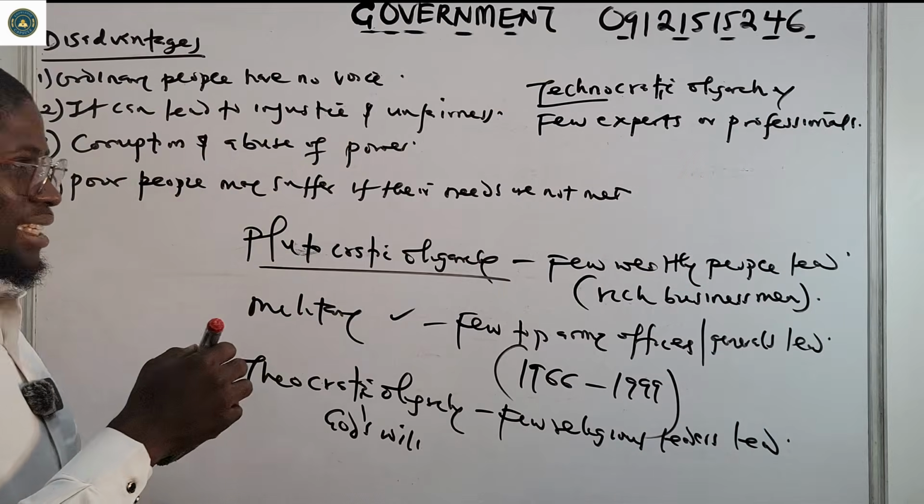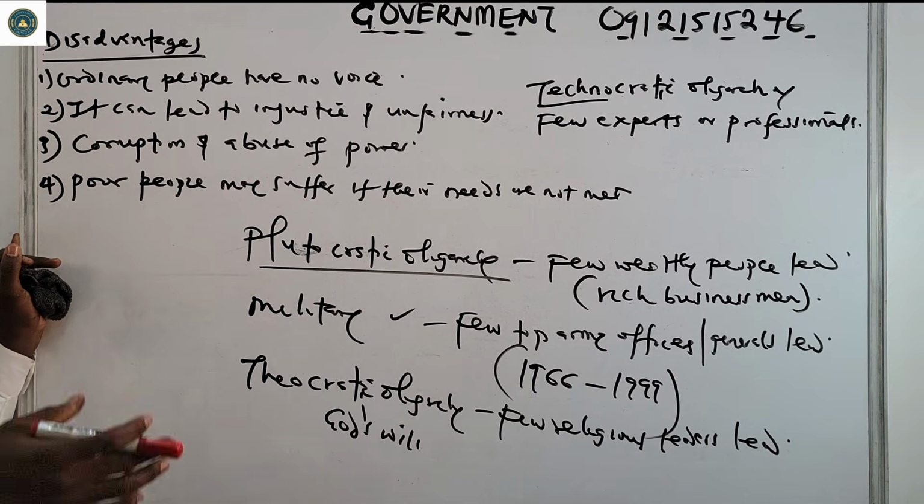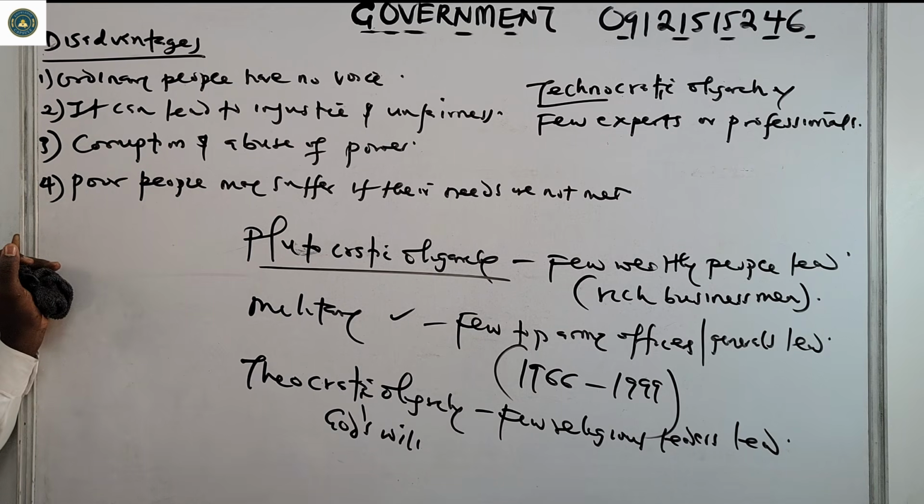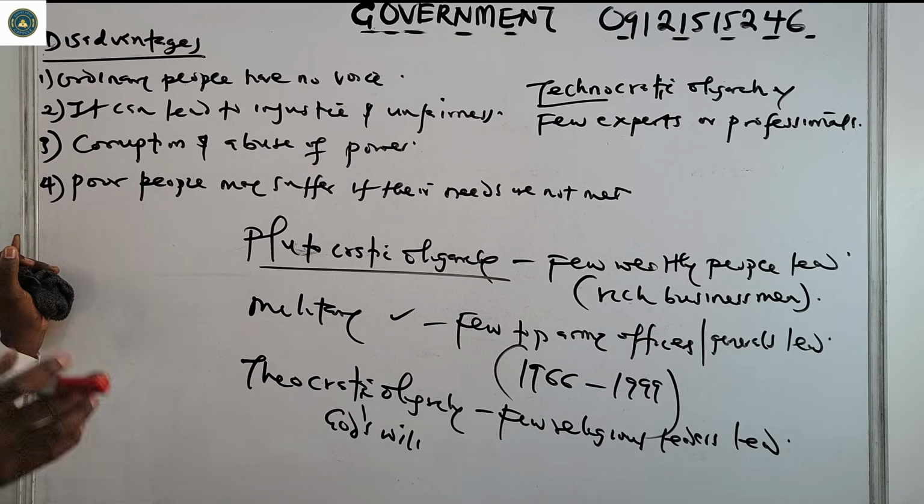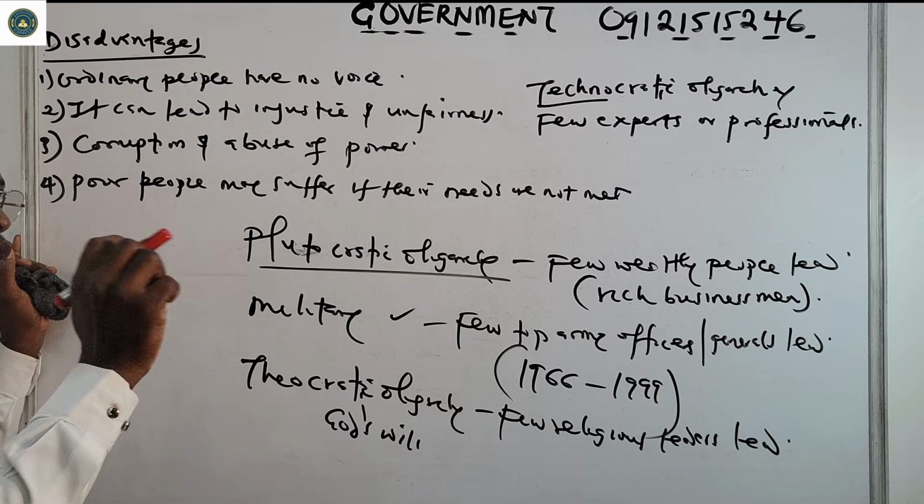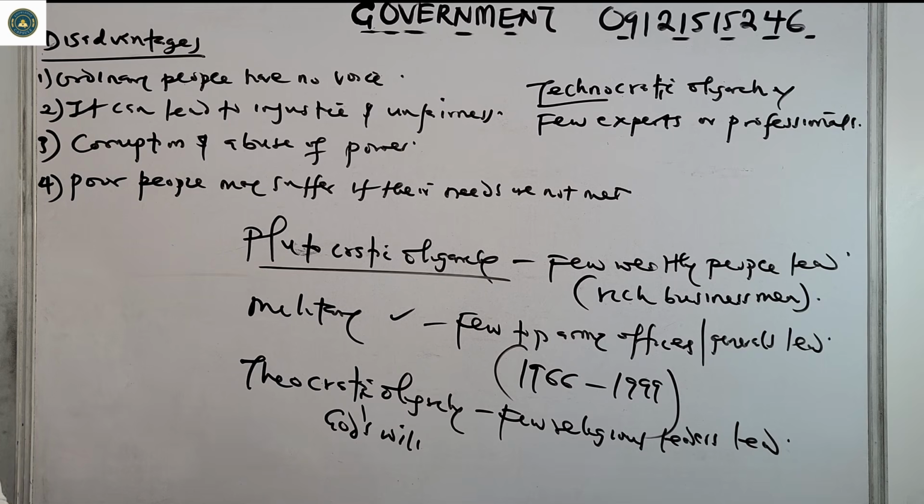Few experts or professionals lead in technocratic oligarchy. These experts may be scientists, engineers, or economists. They believe that only the educated and skilled people are the ones that can rule the affairs of the country. These are the forms of oligarchy we have.